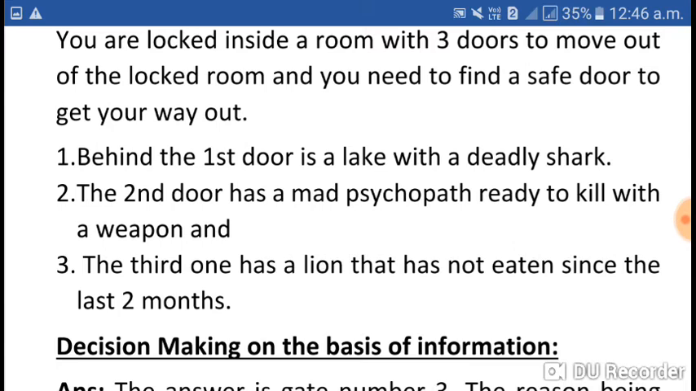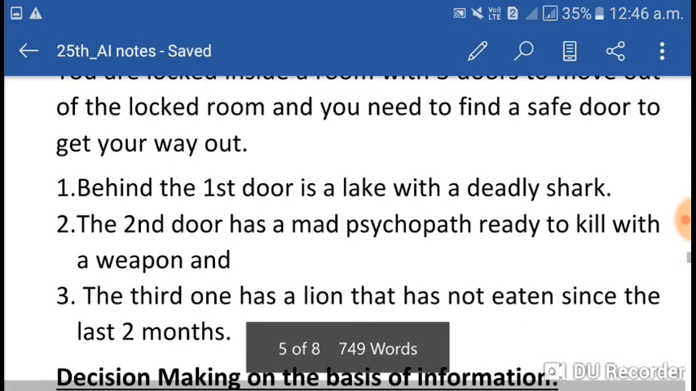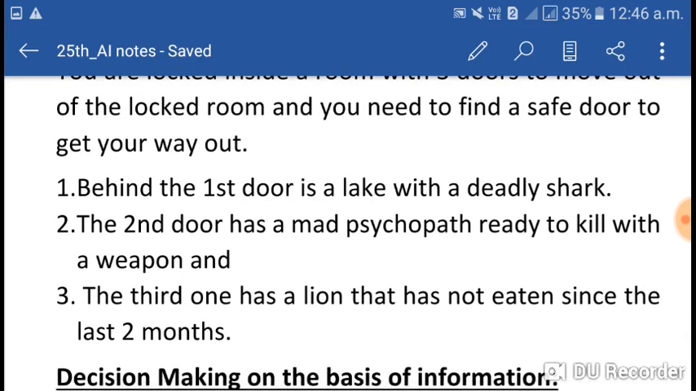The second door has a mad psychopath ready to kill with a weapon. And for the third, there is a condition. The third one has a lion that has not eaten since the last 2 months. So now we have information. We have 3 doors to come out, and 3 different conditions are there. Now, according to our intelligence, we have to take a decision.